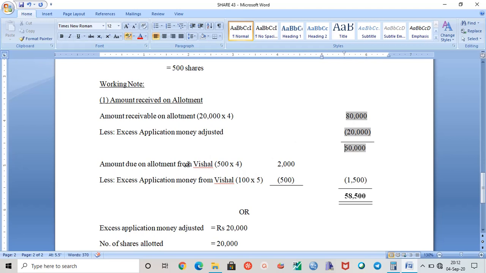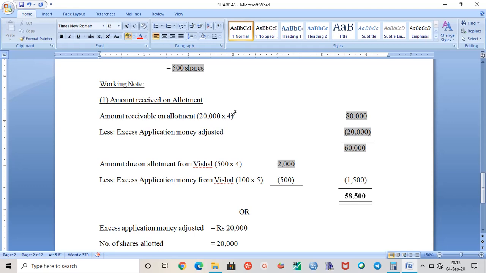Now allotment money is due from Vishal. We always know that allotment money is due always on the allotted number of shares. So 500 is the allotted number of shares. So 500 into 4, that is allotment money. How much should it be? 2000. Now Vishal had actually applied for 600 shares. So out of 600, 500 shares were allotted.